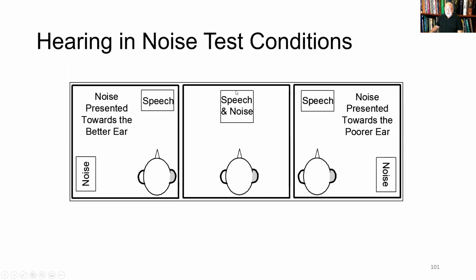So here's, again, the hearing and noise test. The right ear was the bad ear, the left ear is the good ear. So imagine the bad ear is over here. And in this condition, the one good ear is getting hammered with all this noise and the speech is coming up from this direction. Whereas on this side, the noise is going towards the, excuse me, the bad ear. We have something called the head shadow effect that's actually blocking some of the noise getting to the better ear.